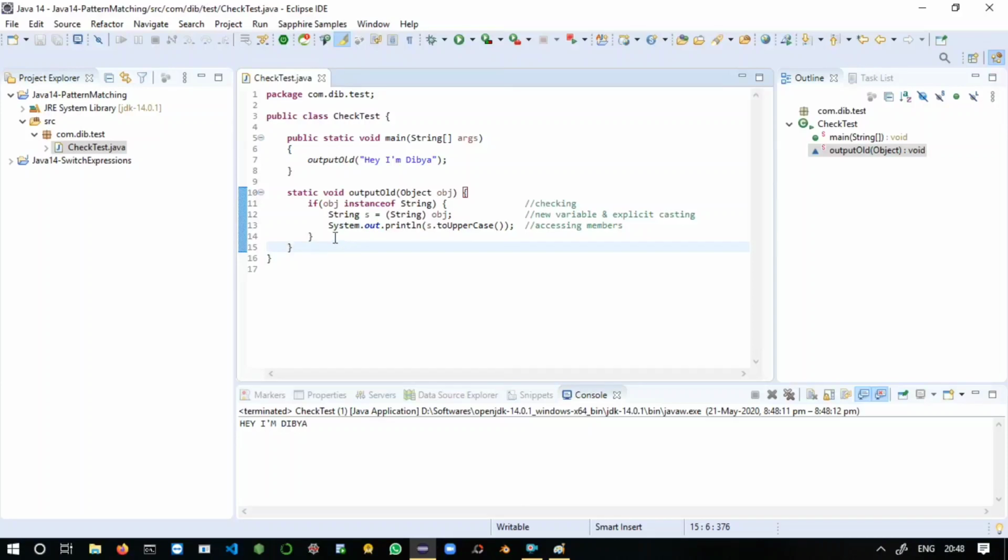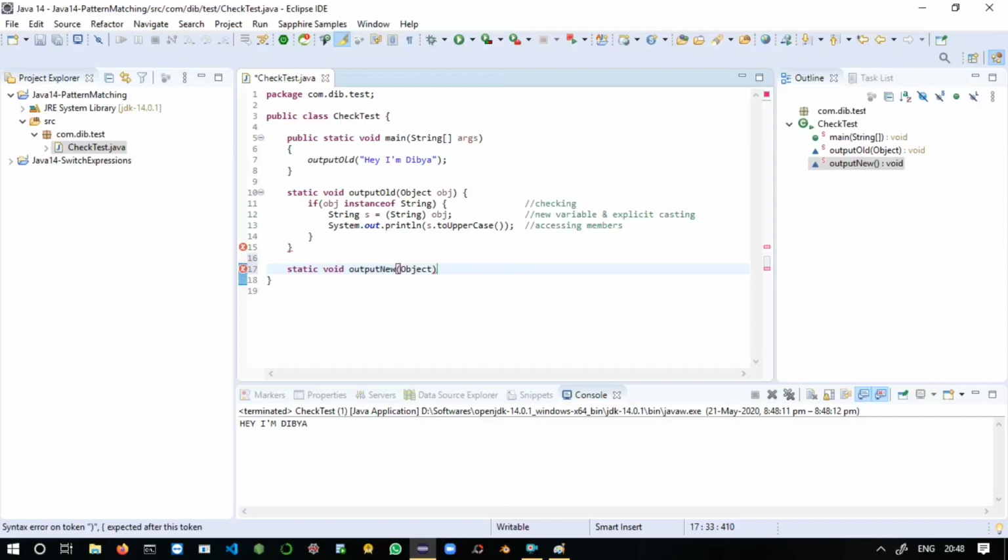So this is the old approach of using the instanceof operator and verifying whether the coming object is the type of that class or not. Here you can take another static method to use the new feature of pattern matching of the instanceof operator. So you can say static void, with the method name output new. Same, we set the argument as Object obj. Just open the method body.